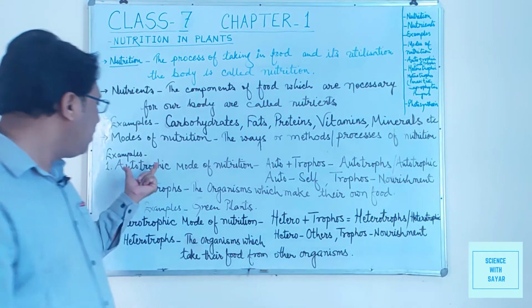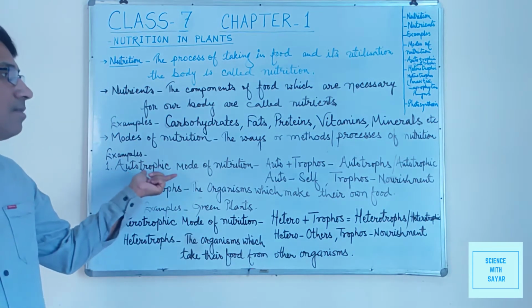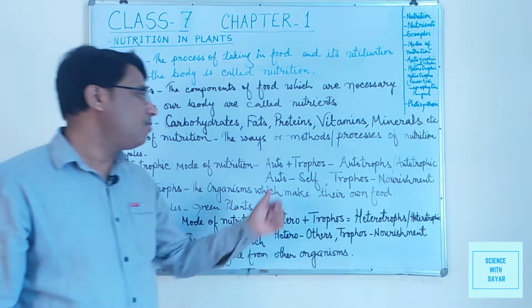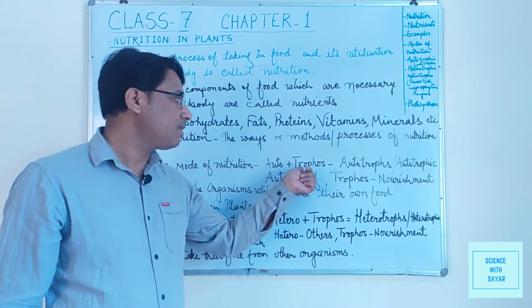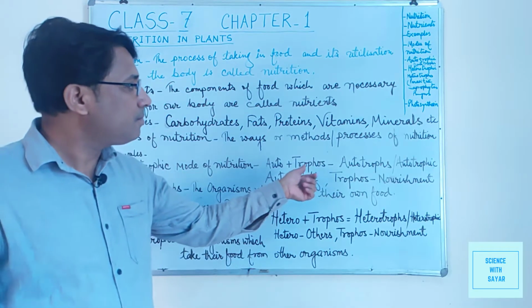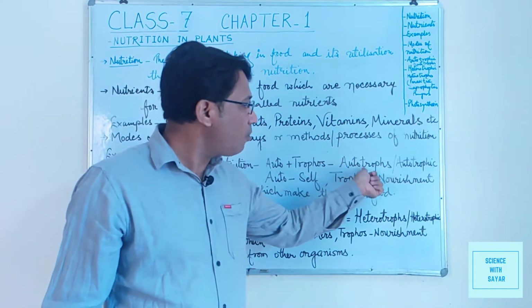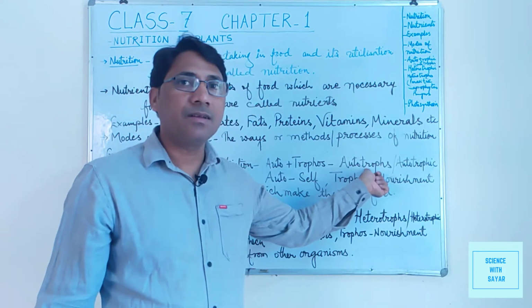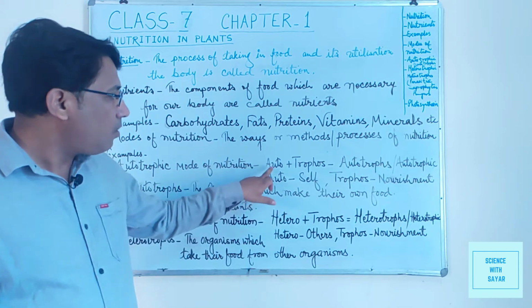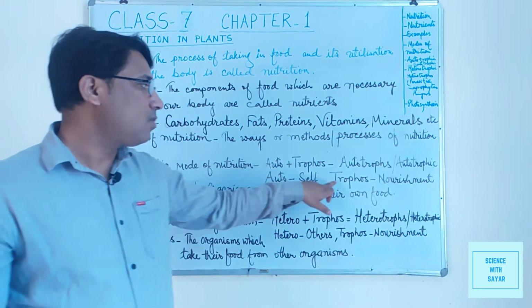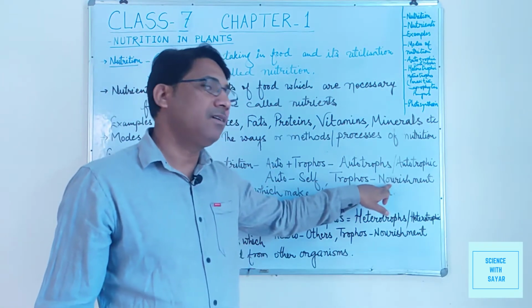This word autotrophic is made from two words. First is auto, second is trophos, and both make autotrophs or autotrophic. Auto means self, trophos means nourishment.